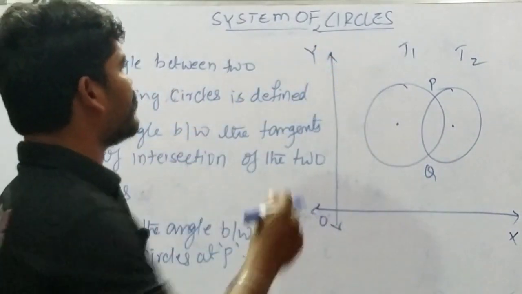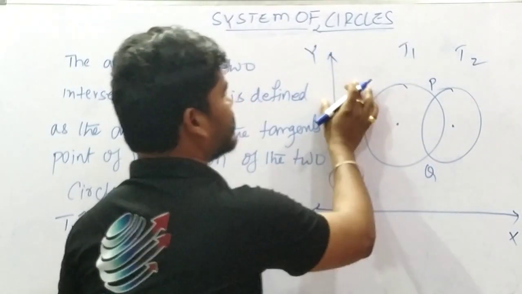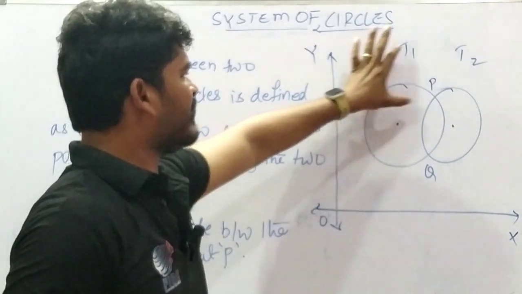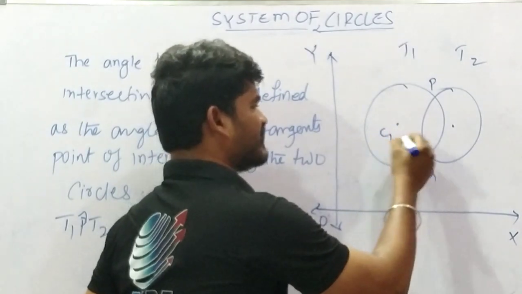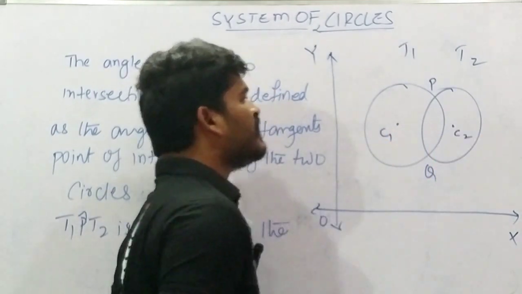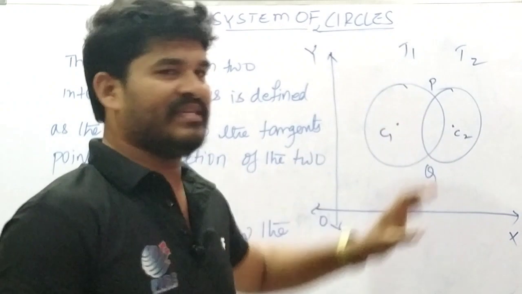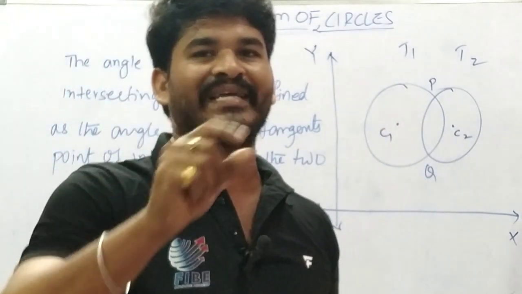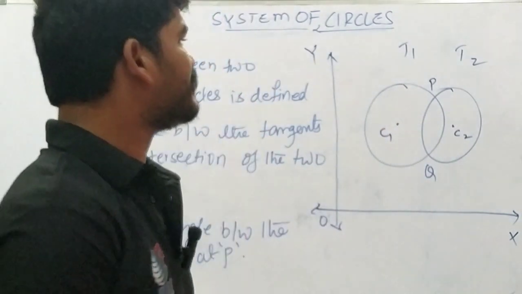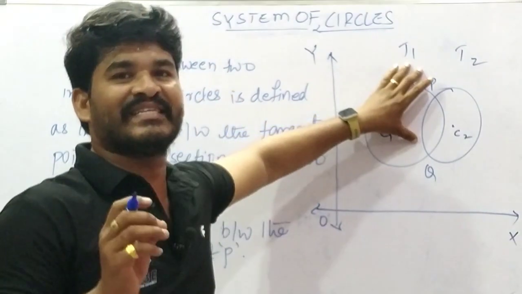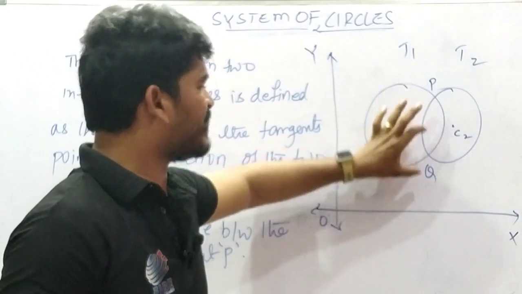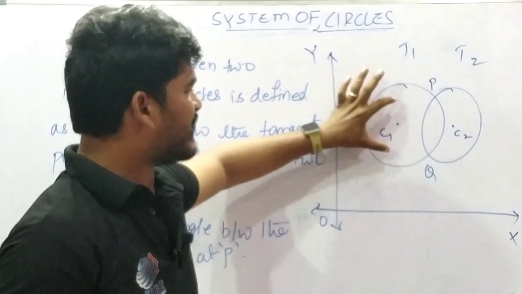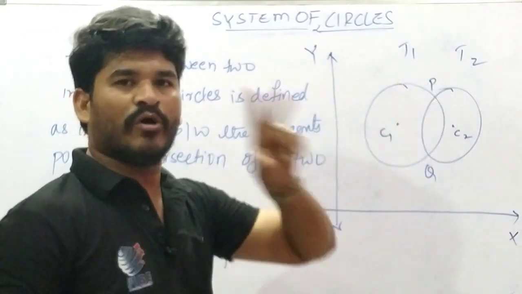Here in this diagram, on the x, y axes, two circles are intersecting each other. The first circle's center point is C1 and the second circle's center point is C2. Both circles intersect at P and Q. Here T1 and T2 are the tangents of these circles.